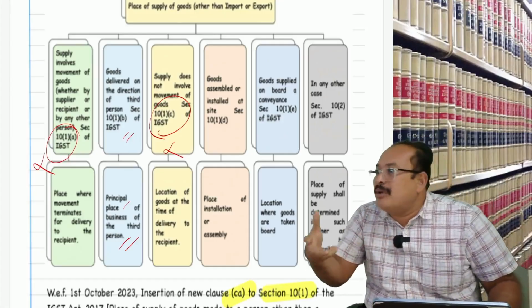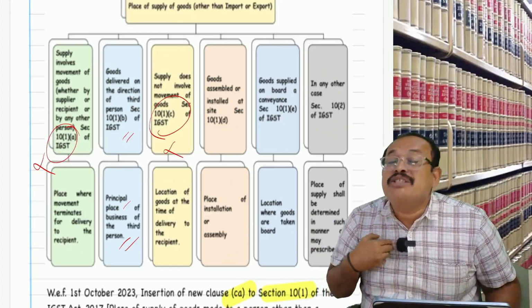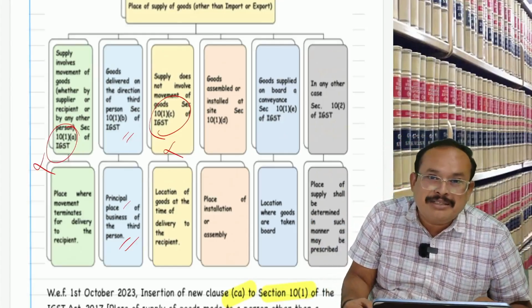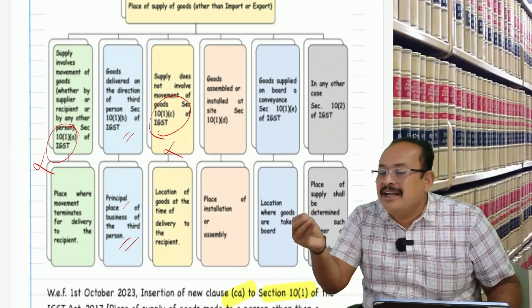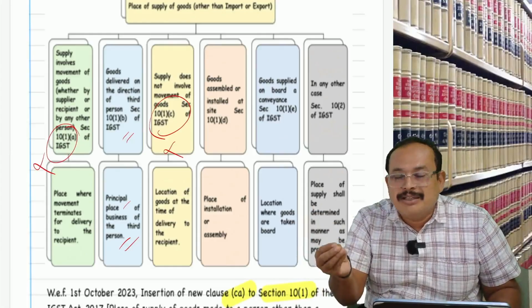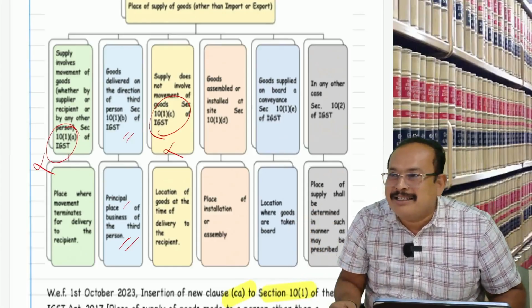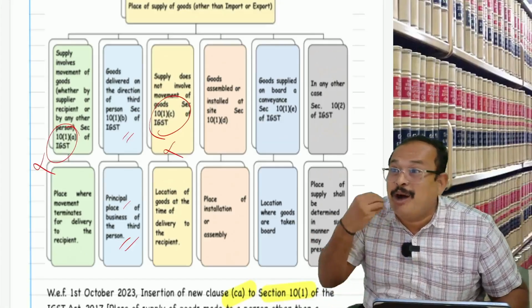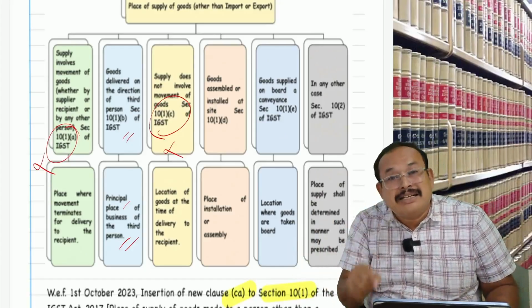Then I went to the market to purchase a cell phone as a gift for my wife, who resides in West Bengal. I approached a shopkeeper, Purvika shop: Samsung cell phone, rupees 10,000. I bargained, and he reduced 500 rupees. I am very happy to pay 9,500 rupees, my hard-earned money. I gave it to him. Does that attract GST or not?